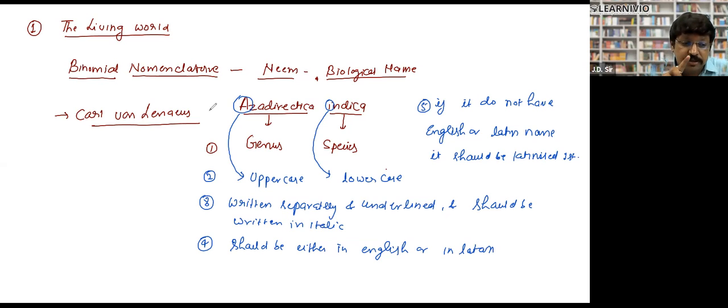If somebody wants to give you a name in binomial nomenclature, first they will give you a separate name, and that will be a Latin name. They won't take this name. Getting my point? Yes, sir.